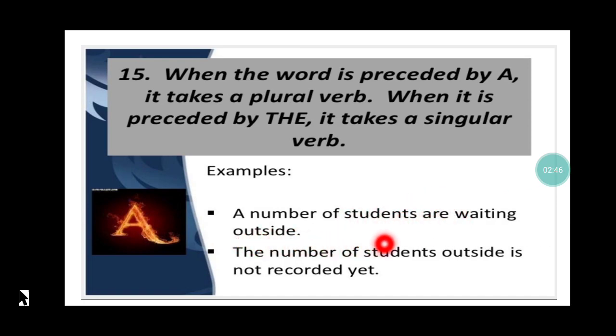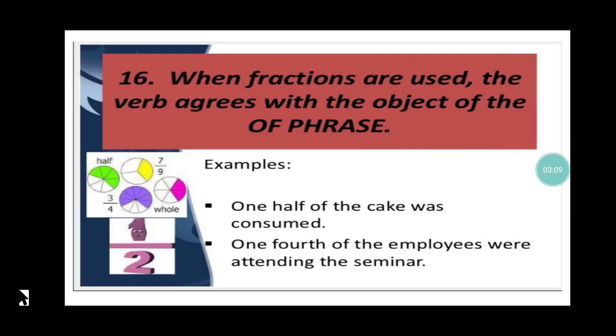But when I say the number of students outside is, then the verb will become singular. So remember, whenever the word is preceded by a, my verb is going to be plural, and since in the second example I am starting the sentence with the, my verb is going to be singular, that is.